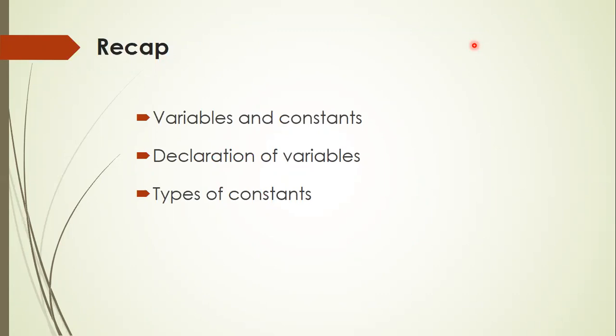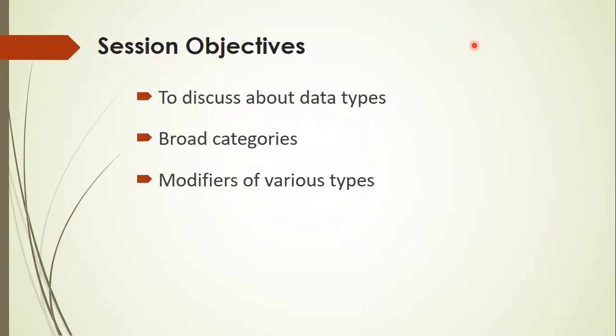unsigned integer constant. The main objective of today's class is to introduce the concept of data types in C++, the different categories of data types available in C++, and the modifiers of various basic data types, along with the range of values supported by the various basic data types.